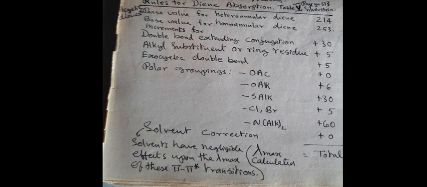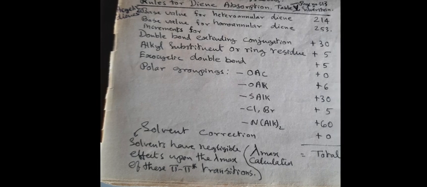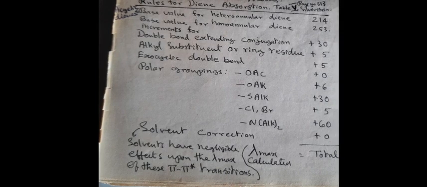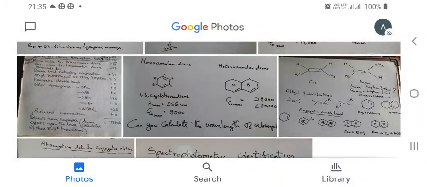So, when you study about the wavelength of absorption of a carbon-carbon double bond chromophore like our 1,3-butadiene system, you need not apply any solvent correction, because solvent polarity is not affecting the pi star transition in 1,3-butadiene system or in compounds containing chromophores like 1,3-butadiene system. So let us move to the next slide.